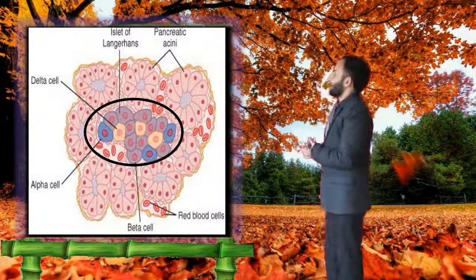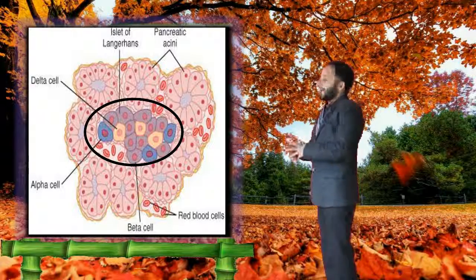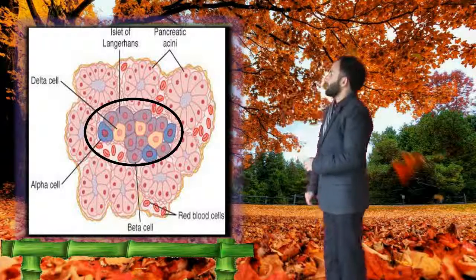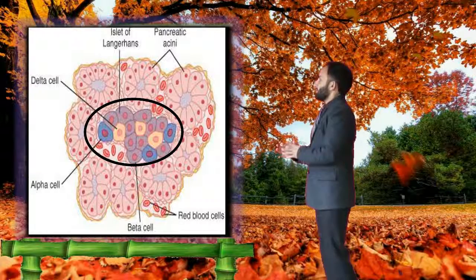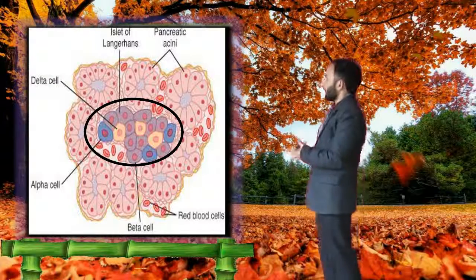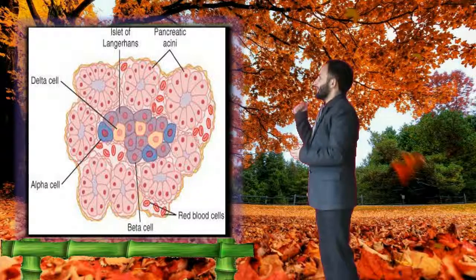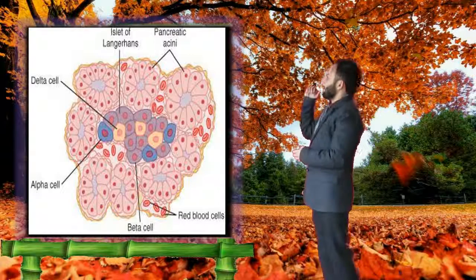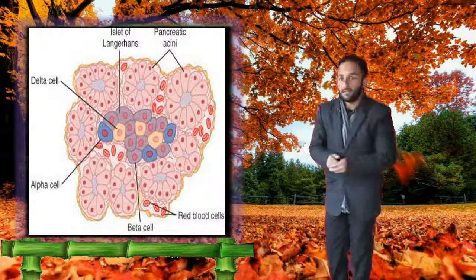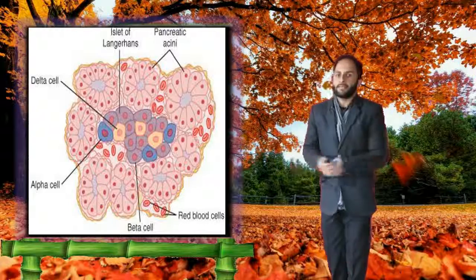The endocrine part consists of patches of cells called islets of Langerhans, which produce hormones. These hormones are released directly into the bloodstream. Hence, the pancreas is both exocrine, that is with ducts, and endocrine, that is ductless.